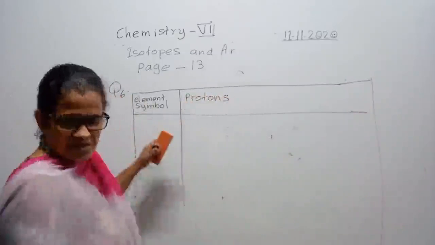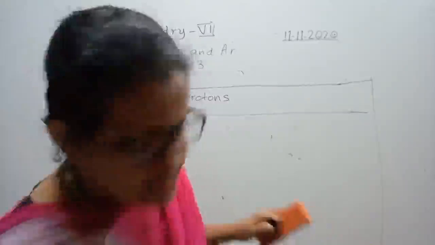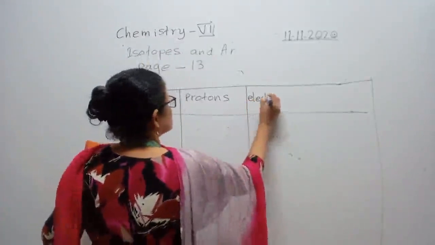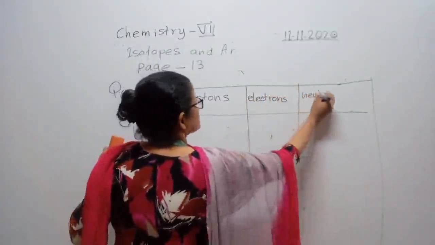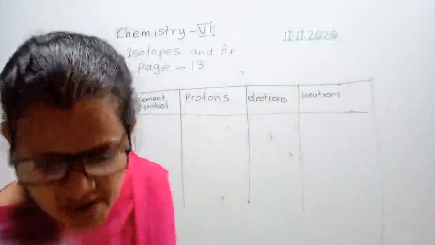Here you will copy the data given in your table: protons, electrons and neutrons. Right? Okay.